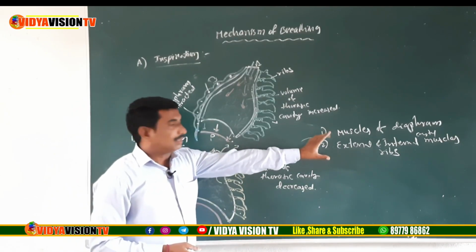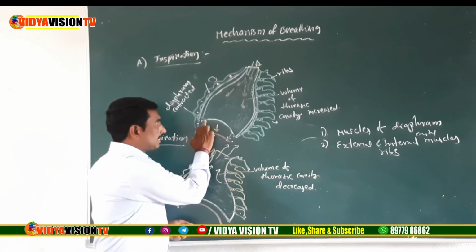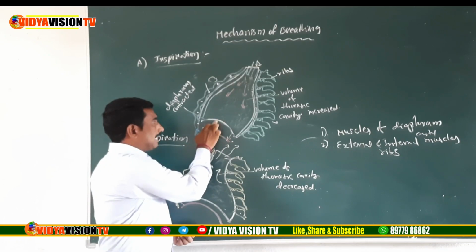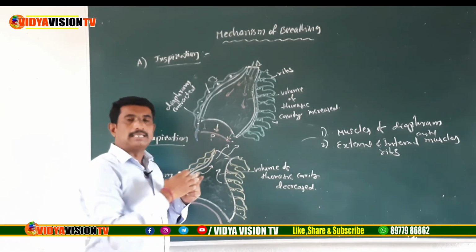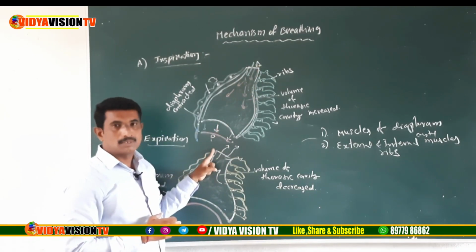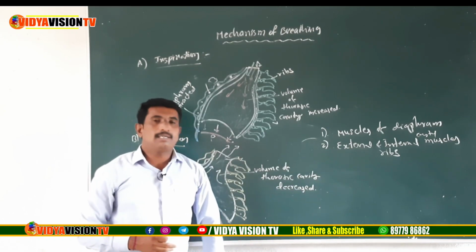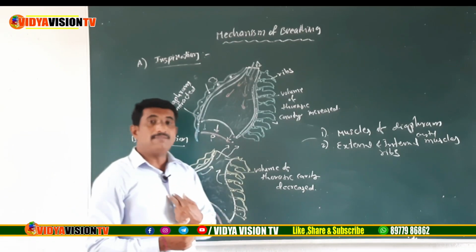Okay, now children, you observe the first one. During the first step, contraction of muscles of diaphragm, it causes the diaphragm to become a flattened structure. The thoracic cavity increases in the anterior and posterior axis. Next, the second step. During the contraction of external intercostal muscles, it causes the lifting up.